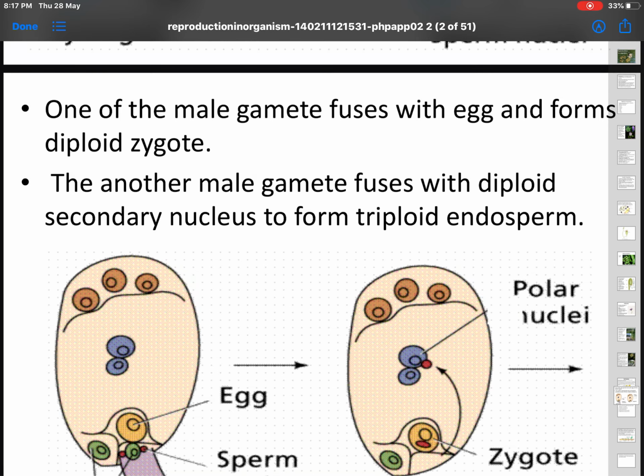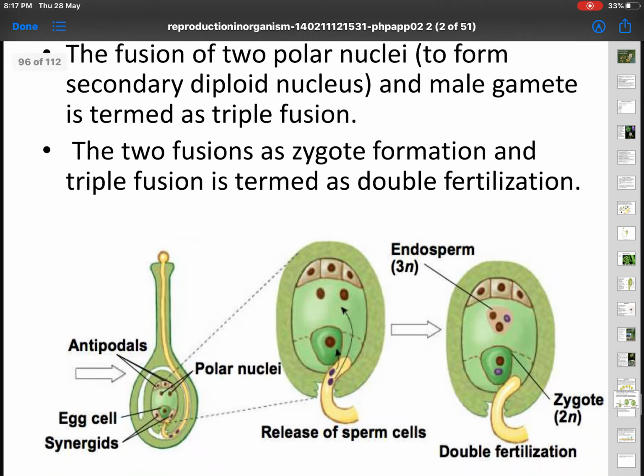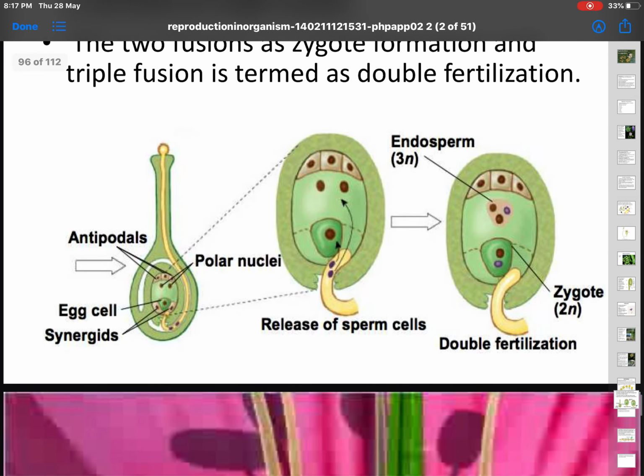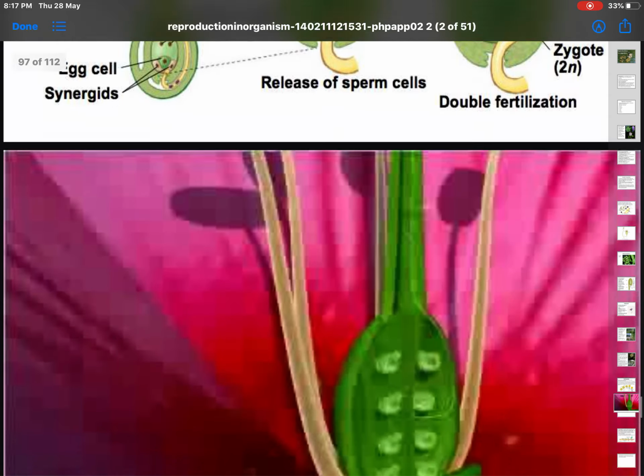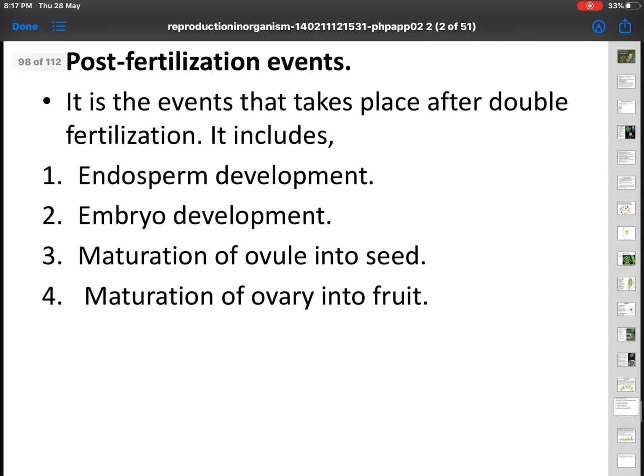So we say S plus TF, where S refers to syngamy and TF to triple fusion, is equal to DF, double fertilization. Keep remembering this. As you are able to see here, the double fertilization taking place. The zygote is 2N whereas the PEN is 3N, endosperm is 3N. The primary endosperm nucleus, PEN, develops into endosperm. And once the fertilization happens successfully, then post-fertilization events take place.